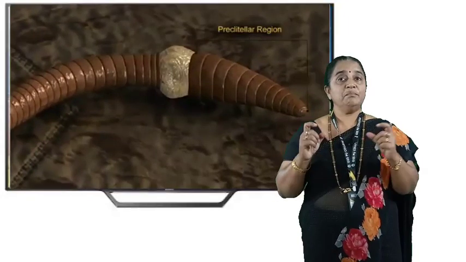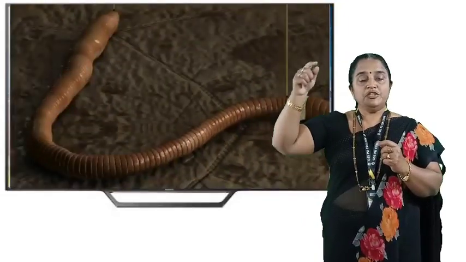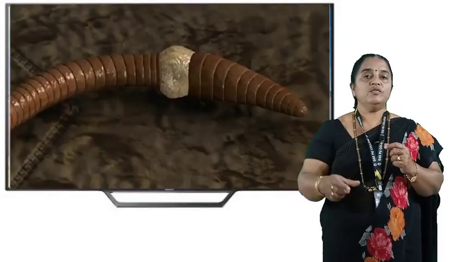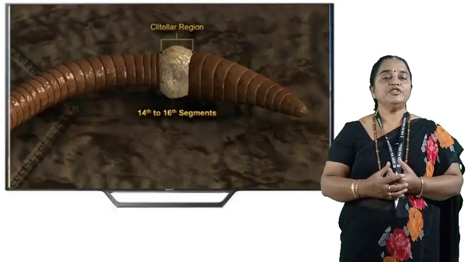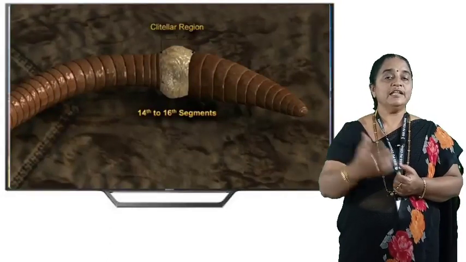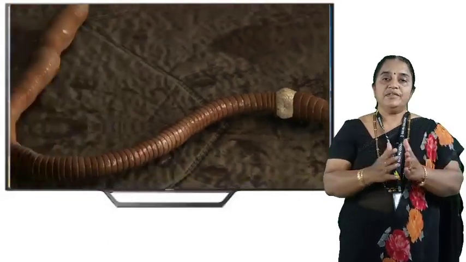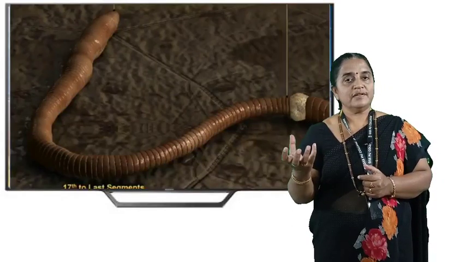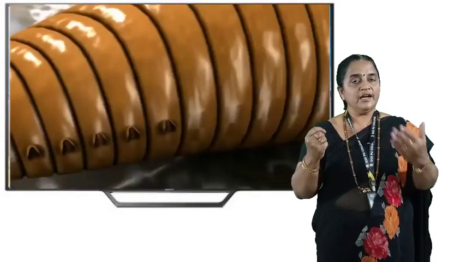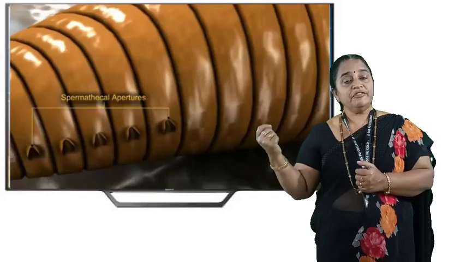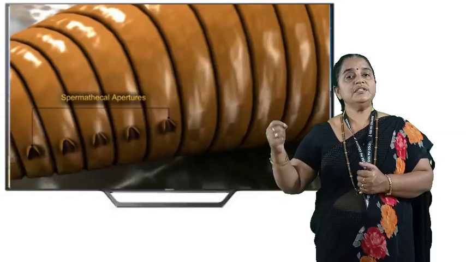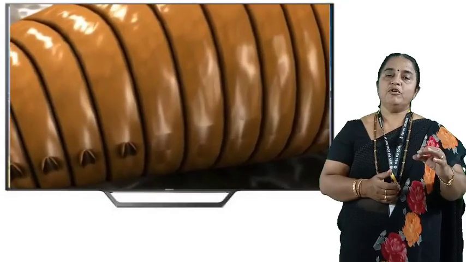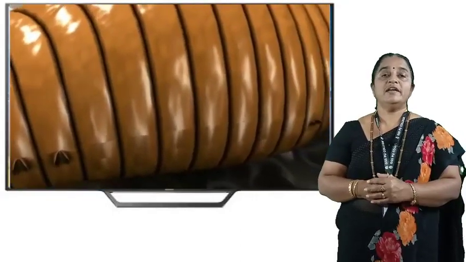And Anecic earthworms, these are the big earthworms we found in the forest, which dig the soil deep inside and make vertical grooves, so that the field capacity, moisture or water holding capacity of the soil will increase. Basically, any earthworm is a burrowing animal that makes the soil porous. It will feed on the humus, decomposing organic matter, and release waste which is rich in NPK, nitrogen, phosphorus and